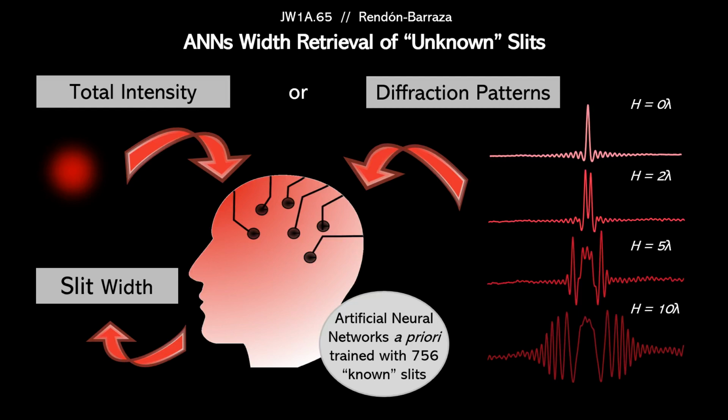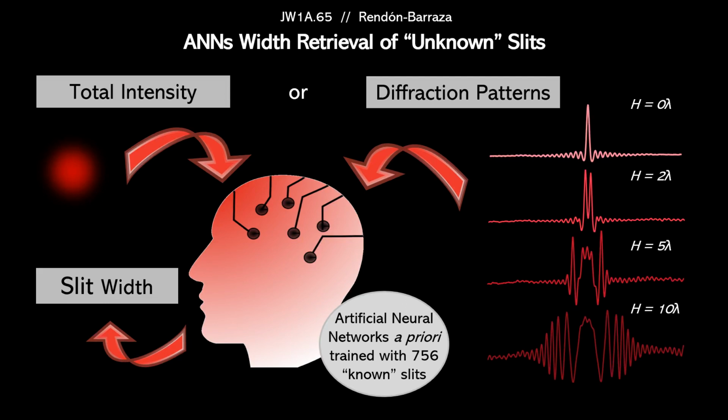The diffraction patterns collected from the slits were processed in 2 different ways. The first one, by extracting the total intensity captured on the camera. The second one, by collecting the 1D diffraction pattern. Therefore, we can perform 2 types of experiments.